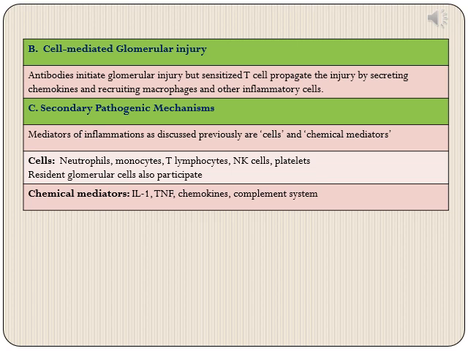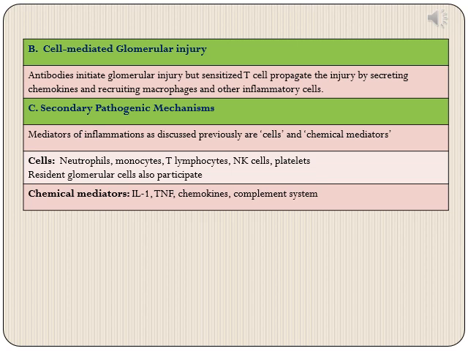Then the second broad category of glomerular injury is cell mediated. As we have seen, antibodies can cause glomerular injury by different mechanisms, but antibodies usually initiate the injury, and sensitized T cells propagate the injury by secreting different kinds of chemokines. They recruit more and more inflammatory cells, macrophages, other T lymphocytes, neutrophils, and so on. And they are the ones which cause injury at the site of this inflammation.